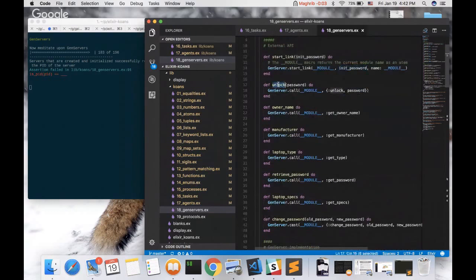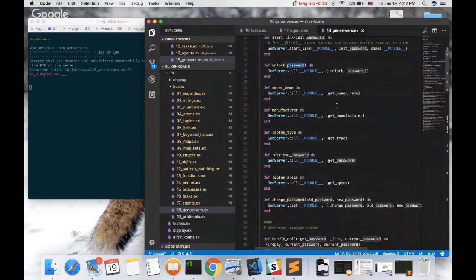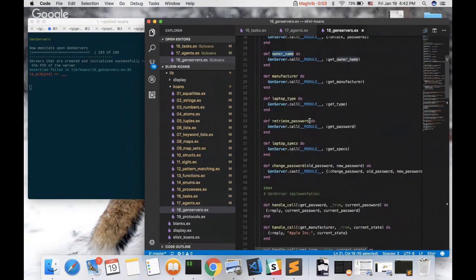And there's in the API, there's unlock. We give it a password to unlock. Owner name, manufacturer, and all of these are owner name, get owner name, manufacturer, get manufacturer, laptop type, get type, retrieve password, get password, laptop spec, get specs, change password, and so on.